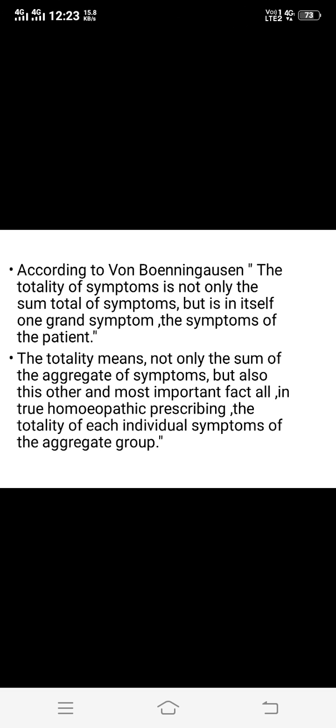But what should be considered while considering the totality of symptoms is that we have to consider the total form of symptoms, that is, in the complete form. The symptom must be in a complete form, or it is itself a grand symptom. What is meant by that? Grand symptom means the symptom which is in the complete form, that is, the symptom having its location, sensation, modalities, concomitants, and the symptom must be present in a complete form. So this is the concept of Dr. Boenninghausen regarding the totality of symptoms.